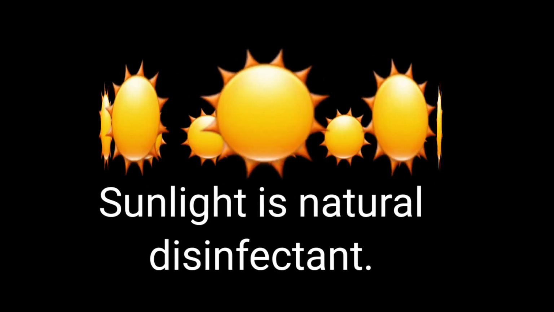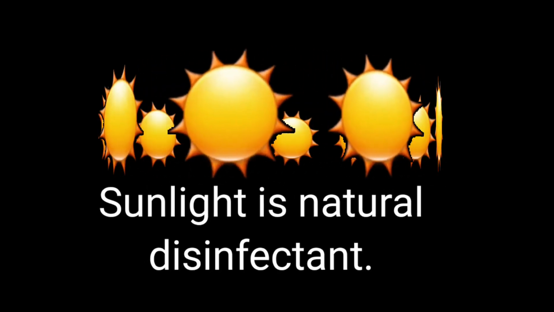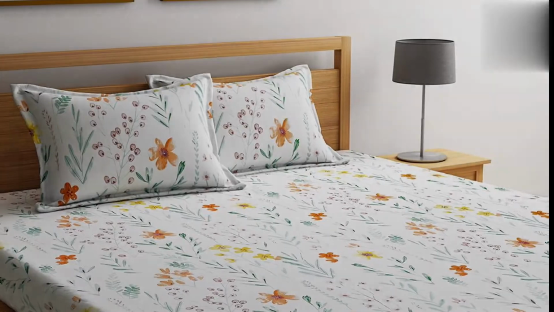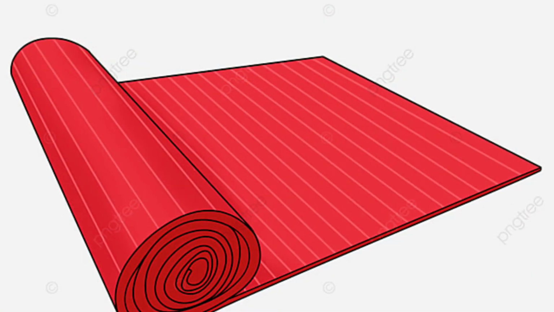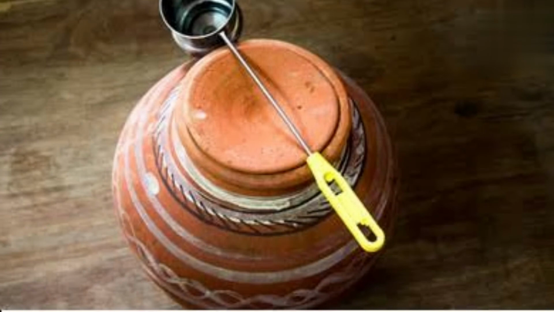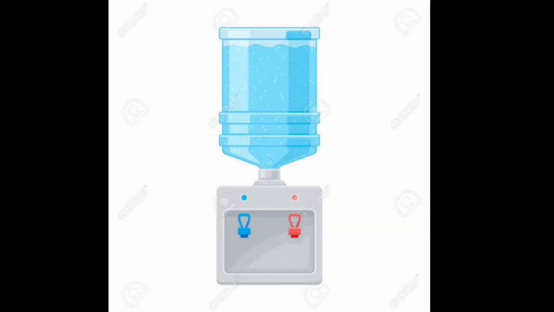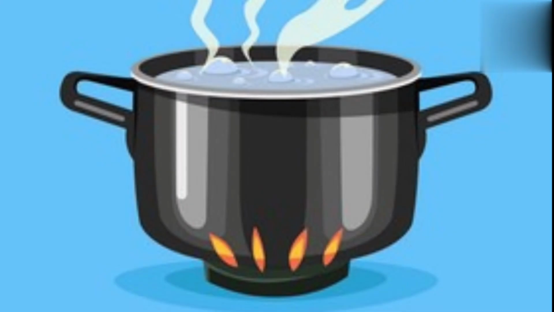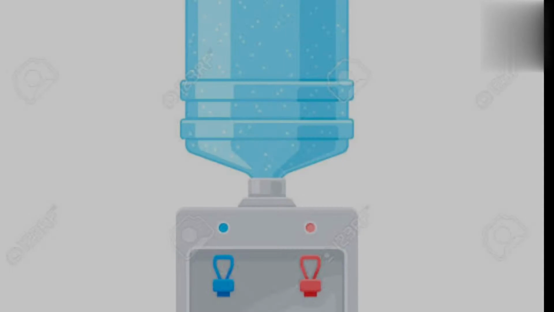Do you know sunlight is a natural disinfectant? So, sufficient air and sunlight should enter your house. Then keep all bed linen, mattresses and upholstery clean to avoid the growth of germs. Then we have to store the water in clean and covered containers. And whenever we want to purify the water, we can boil the water to purify it. A water purifier cleans the water.